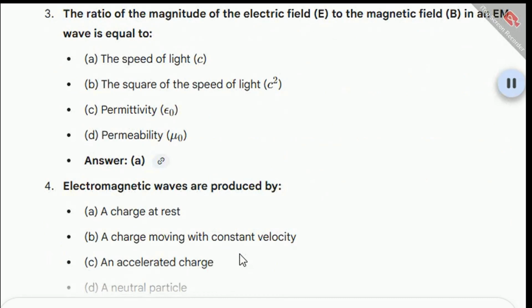The ratio of the magnitude of the electric field, E, to the magnetic field, B, in an EM wave is equal to: A. The speed of light, c. B. The square of the speed of light, c squared. C. Permittivity, epsilon naught. D. Permeability, mu naught. Answer: A.